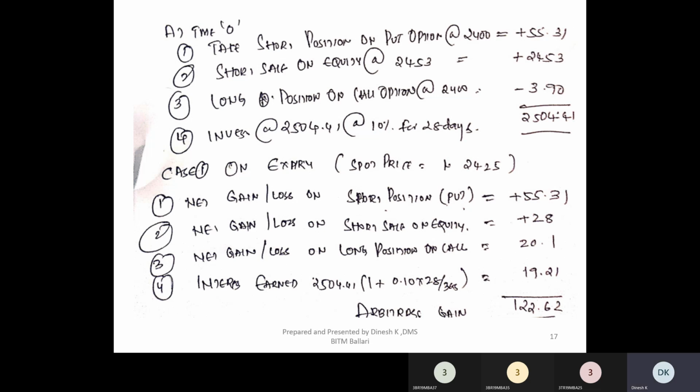So in the first position, you got what I'm trying to say here? Case 2. At the time T0, I'm not writing once again. The first step, second step, third step, fourth step I'm not writing because it is common. I'm only writing case 1 and case 2 separately because the closing prices on the date of expiry are different. Fine, that is the reason I'm just writing case 1 and case 2. Got it? You got what exactly I'm trying to say to you, right?